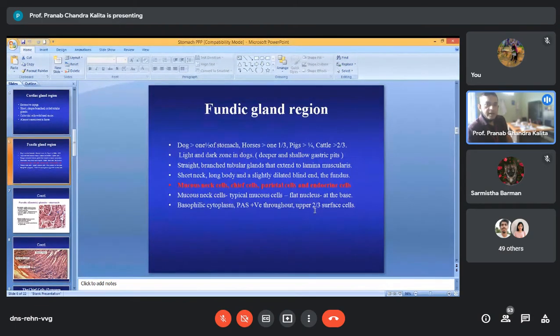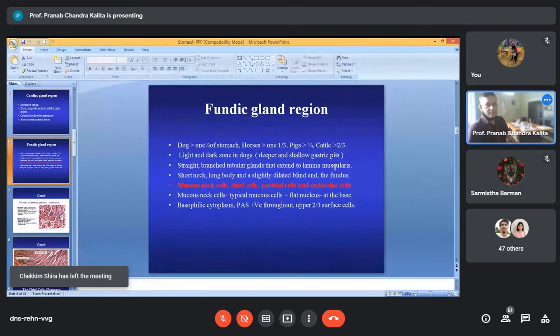And in the fundic gland region, you will find light and dark zones in dogs. Okay, so where you will find deeper and shallow gastric pits, very deep gastric pits and the shallow gastric pits. And about the gland, they are straight branched tubular glands. In earlier cases, cardiac glands were short coiled tubular glands, but here